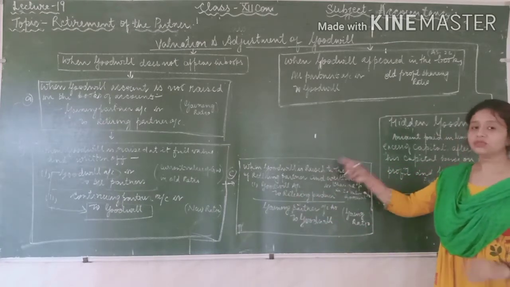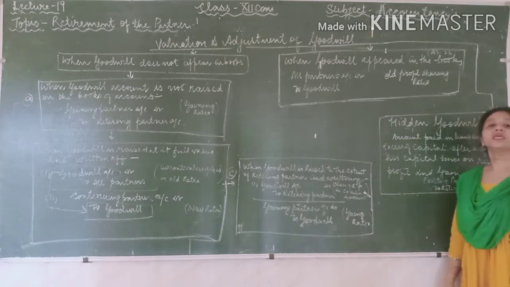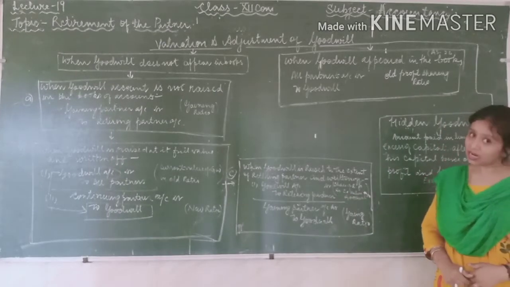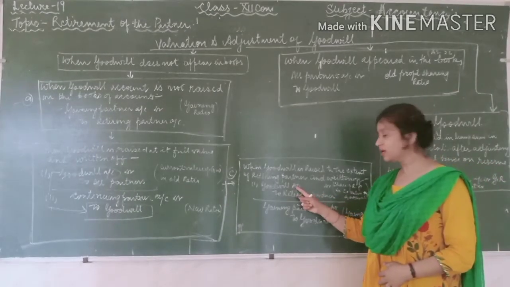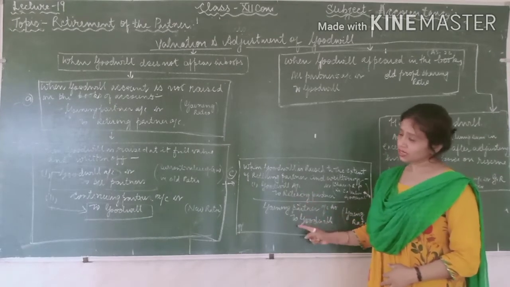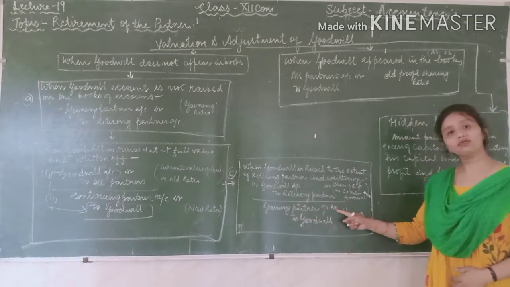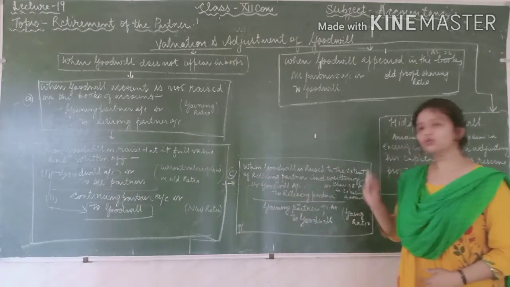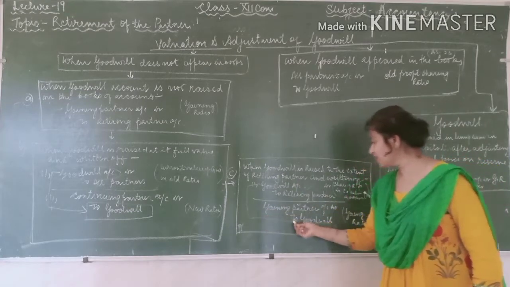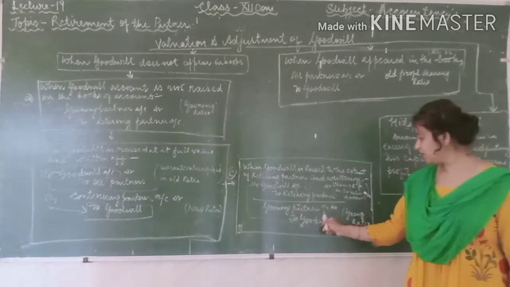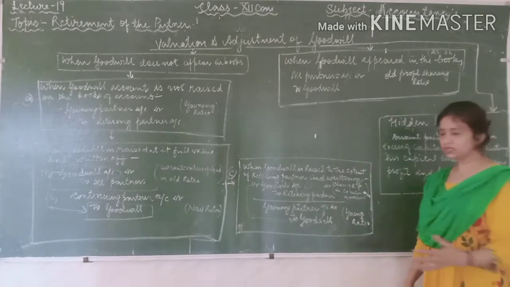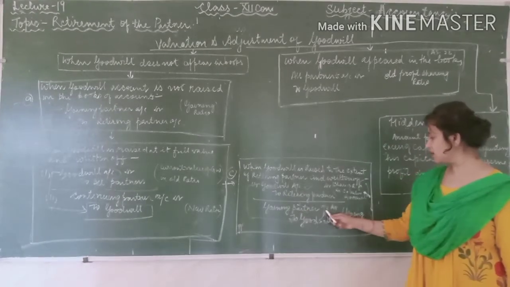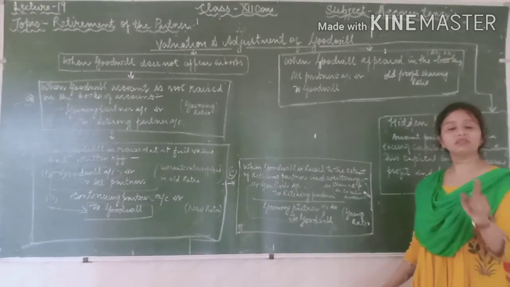Because we are doing the third method, where the goodwill account is raised to the extent of the retiring partner, we pass the entry goodwill account debit to retiring partner. The second entry will be gaining partner account debit to goodwill. See, in the first entry we are debiting the goodwill account, and in the second entry we are crediting the goodwill account. It means in the first we raise and in the second we write off. This entry, gaining partner account debit to goodwill, will also be in the gaining ratio.